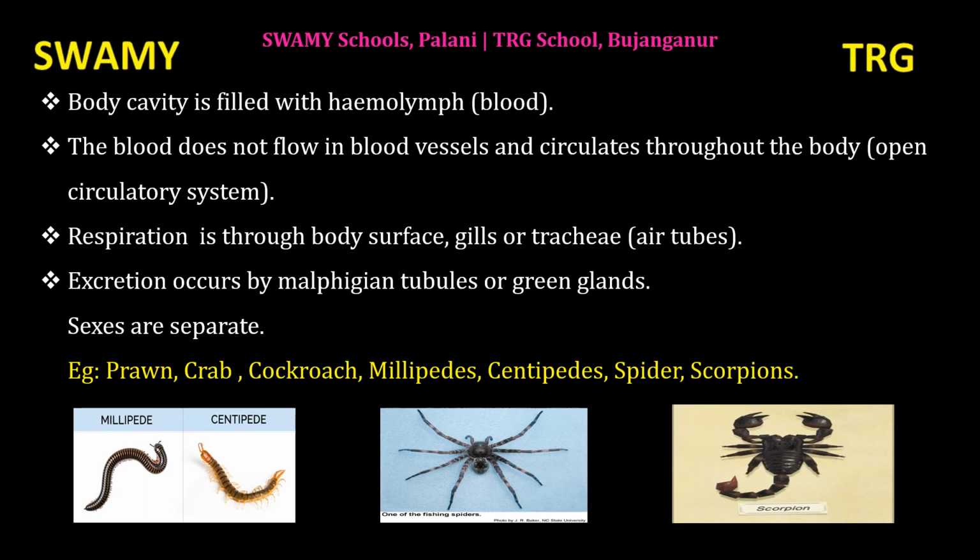Then another category is myriapods. Millipedes and centipedes come under this category. Here we have some examples of arthropods: prawn, crab, cockroach, millipedes and centipedes, spider and scorpion.